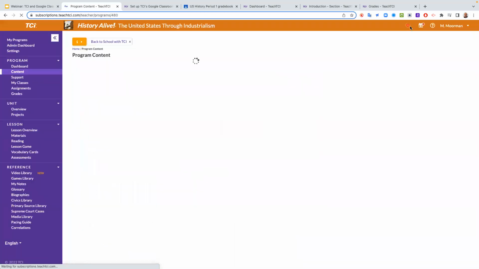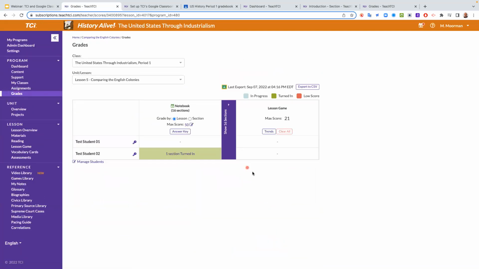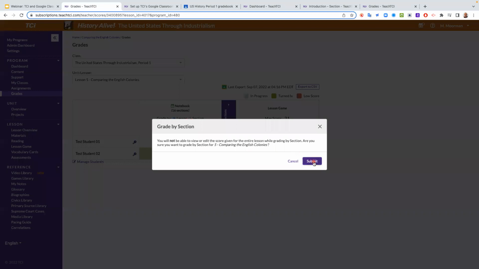So as a teacher, you're going to come back into TCI, and you're going to go to your grade book. The grade book is on the purple sidebar. And you'll notice that when I click on my grade book, it remembered that I was in lesson 5. And I have my Test Student 2 here, and it looks like something was turned in. Now I have it set so I'm grading by lesson. I want to grade by section. So I'm going to change that up. So I'm grading by section.